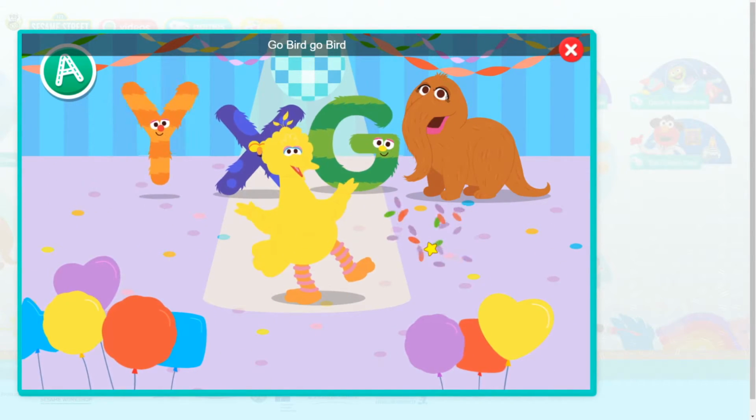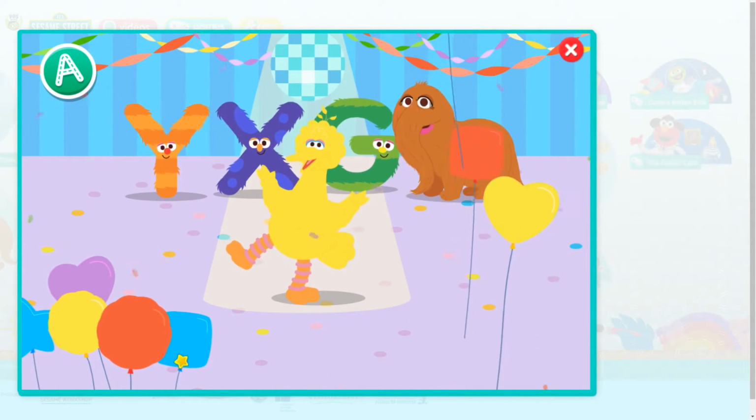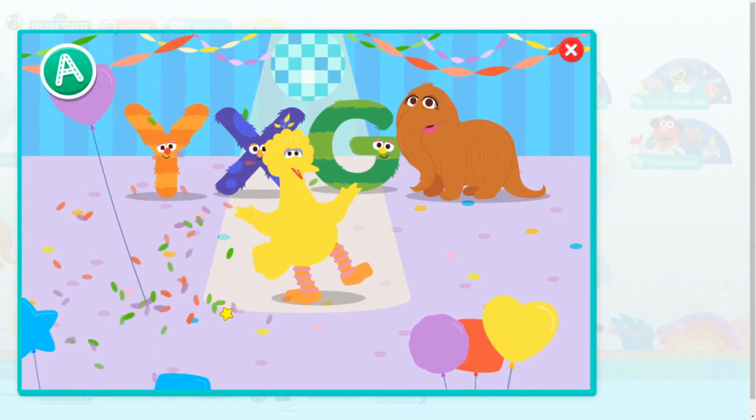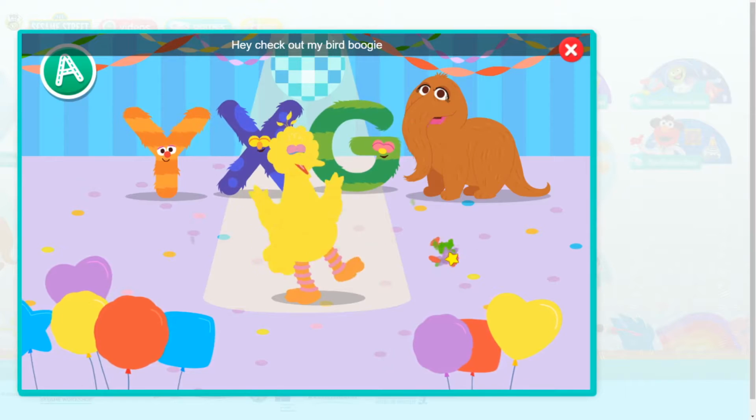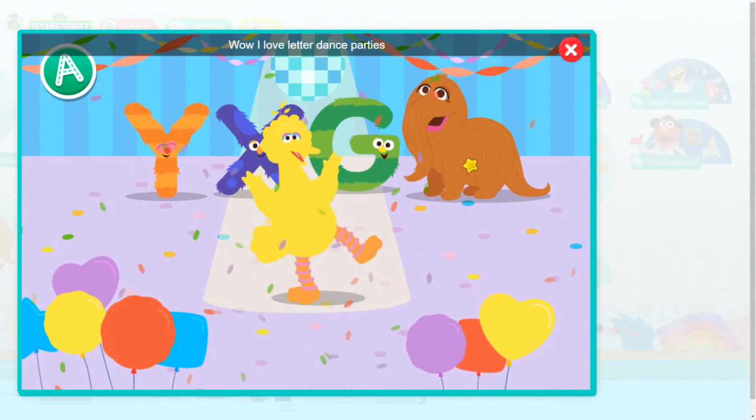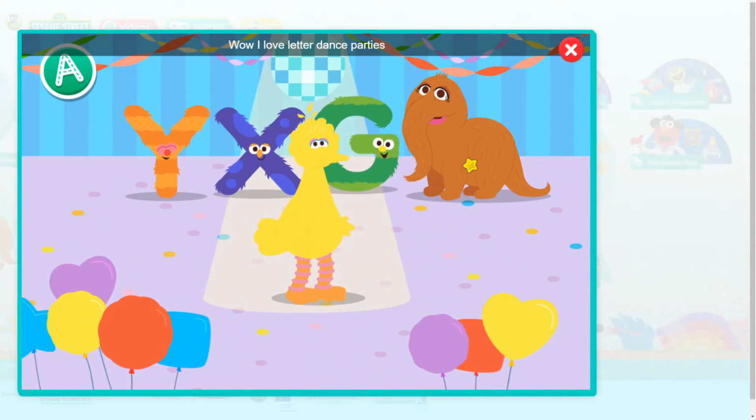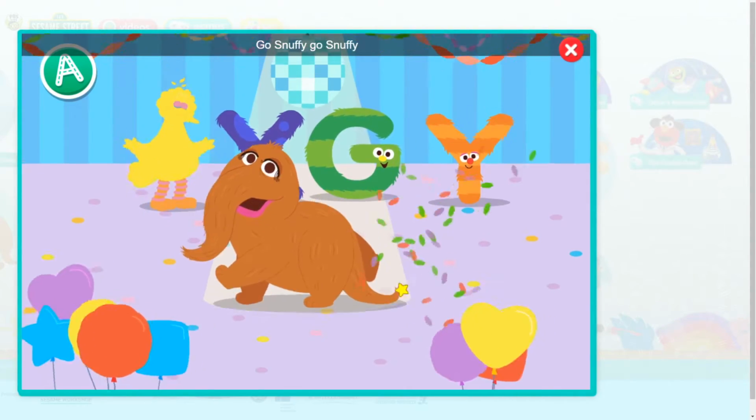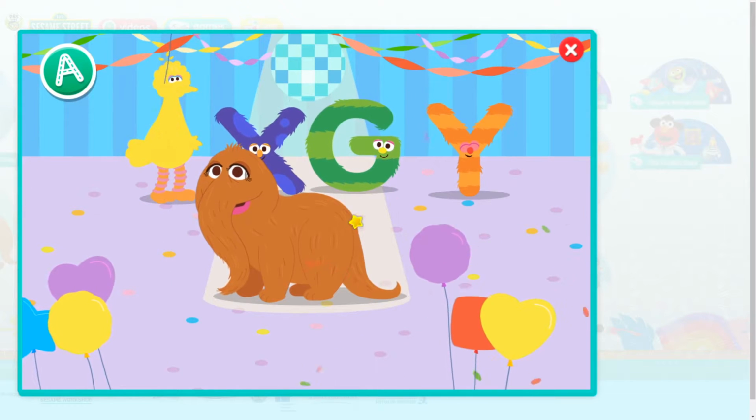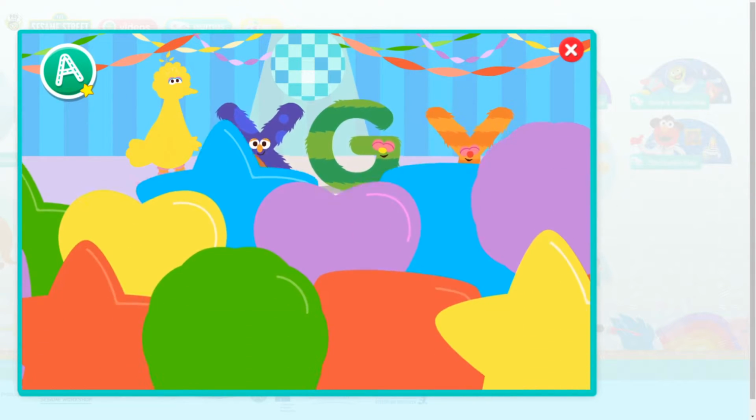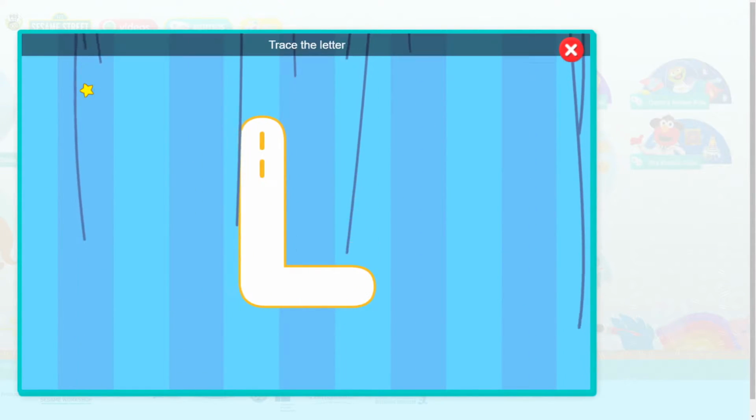Go Bird, go Bird. Bopping balloons. Wow. Hey, check out my bird boogie. Wow. I love letter dance parties. Go Snuffy, go Snuffy. Happy letter dance party.